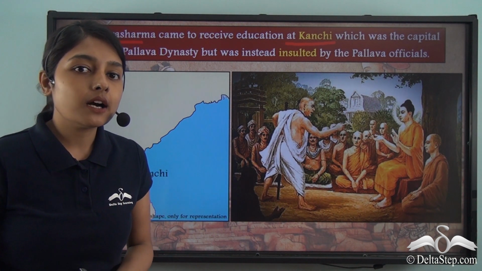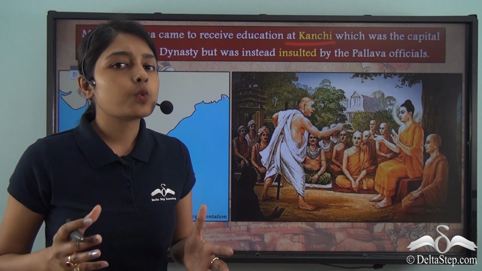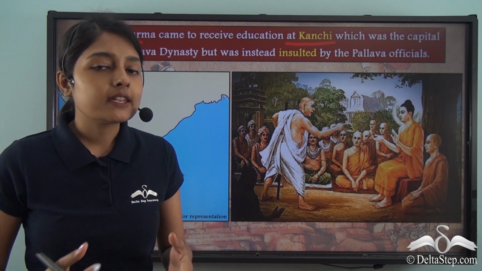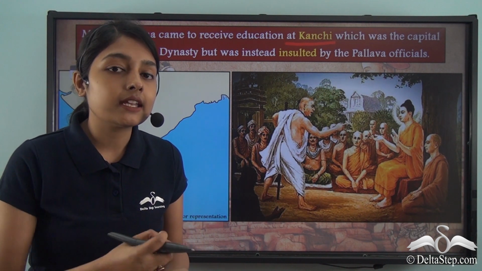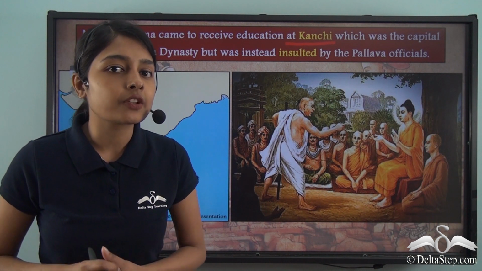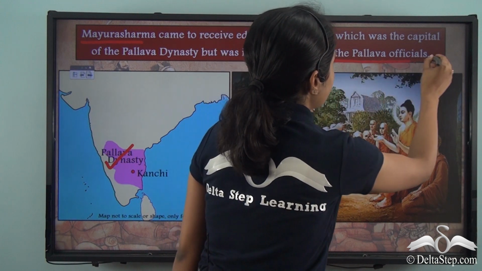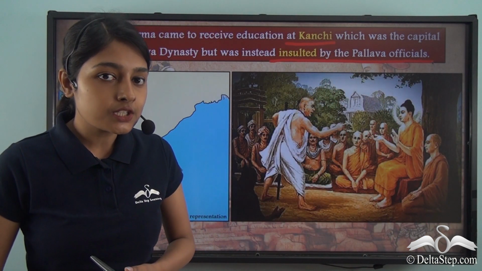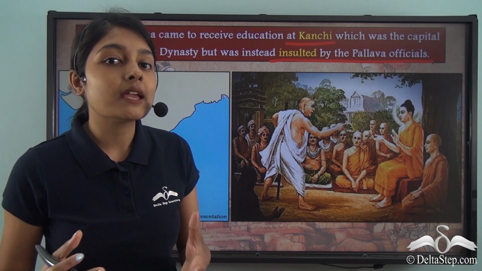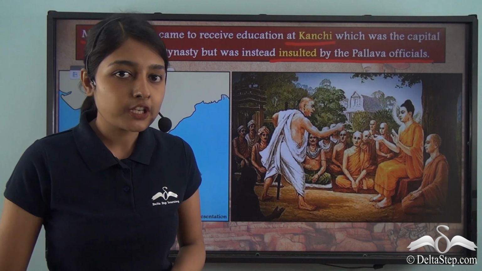So Mayura Sharma came to receive his education at Kanchi. But what happened at Kanchi? Instead of gaining education there, he was insulted by the Pallava officials. So, instead of gaining education at Kanchi, Mayura Sharma was met with humiliation and insult from the Pallava officials.